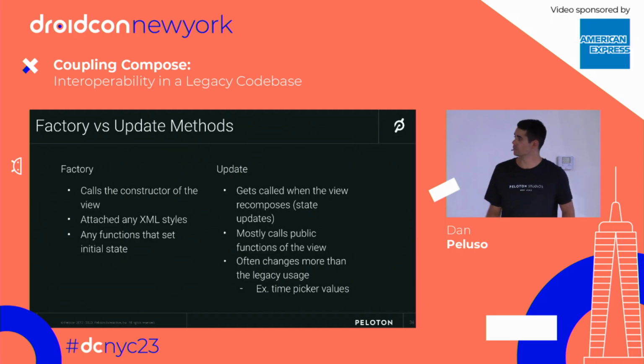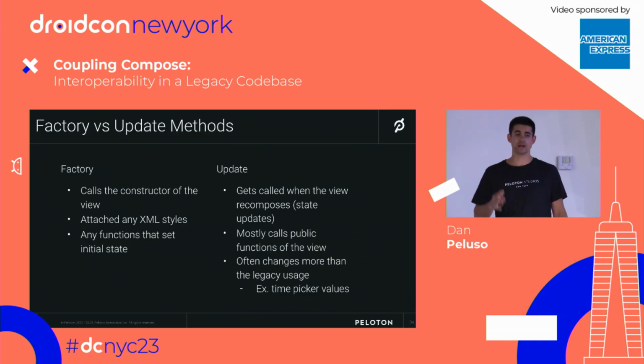There are some differences between these two. In the factory context, it calls the constructor of the view. You can attach any XML styles here. Any functions that set initial state should probably be done there. Whereas the update function is what's called every time new state comes in. These are mostly public functions. It often changes more than a legacy usage. So for example, if you have a time picker where you want to set the range of that time picker, you could try doing it in the factory function, and maybe that works. But let's say in the date picker example, you're going to a month where you haven't reached every day in it. You don't want users to go to a day that hasn't happened yet in that month.